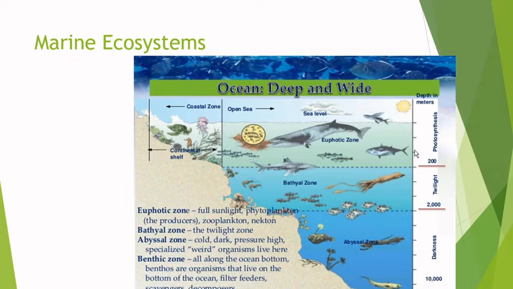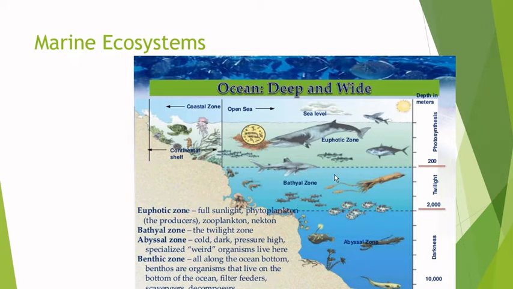Now depending on the depth, we've got the euphotic zone, or what in the book is called the epipelagic zone. It goes from the surface to around 200 meters deep, as you can see there. And what happens here is that here are going to be the producers, the phytoplankton doing the photosynthesis, and this is where there's going to be more living beings, fish, etc., because they can eat this food, the plankton, the phytoplankton.